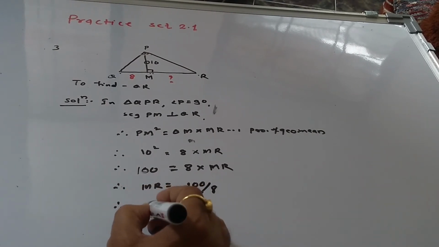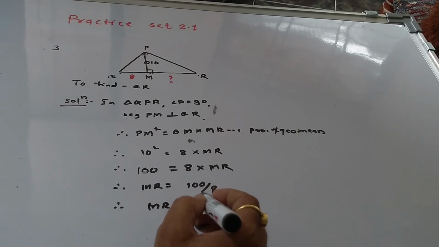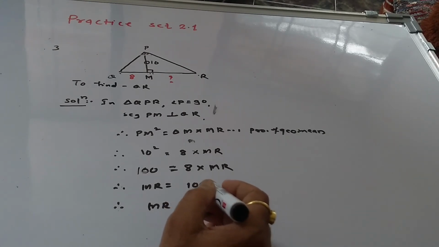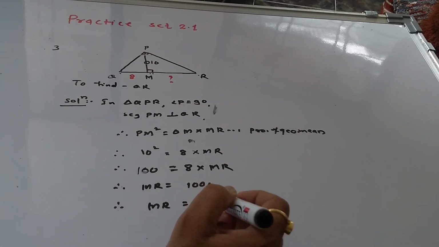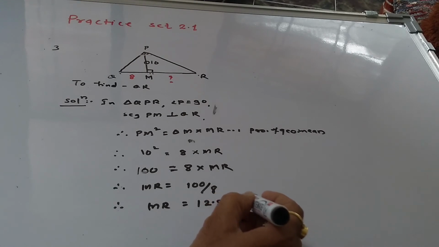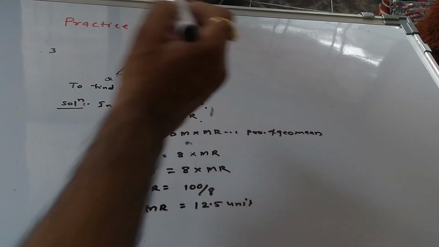Therefore MR is equal to, what is 100 upon 8? 12.5 units. MR is 12.5.